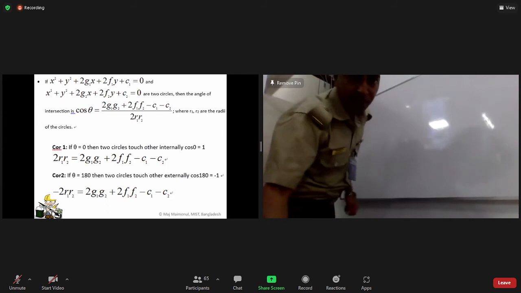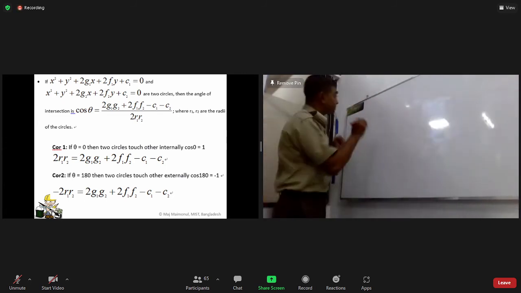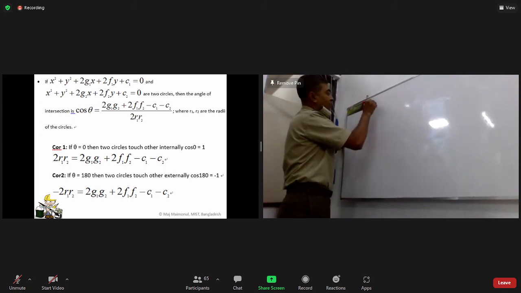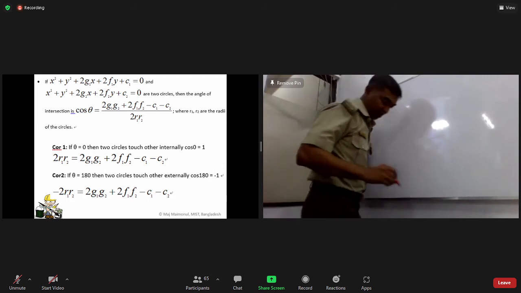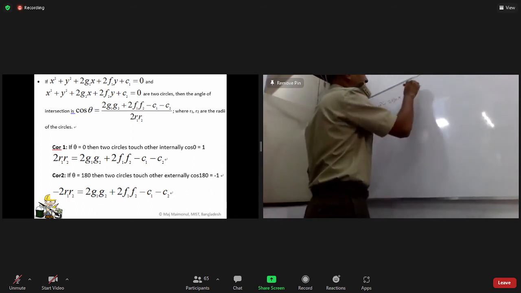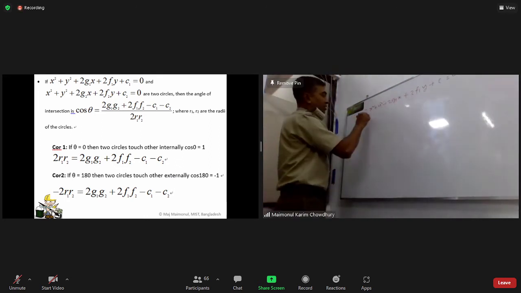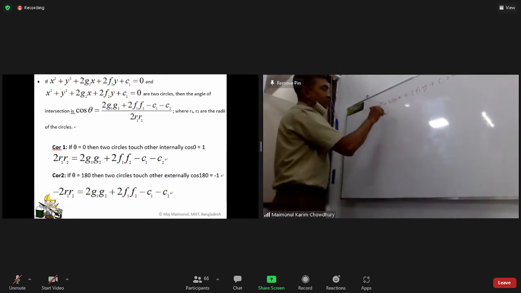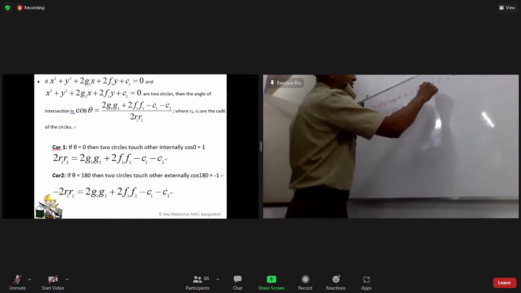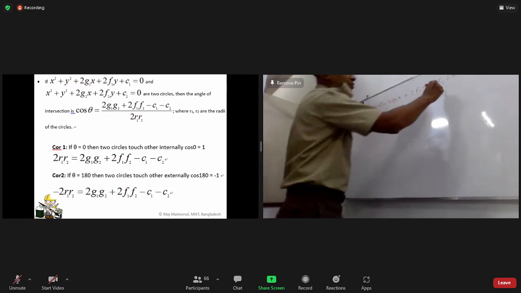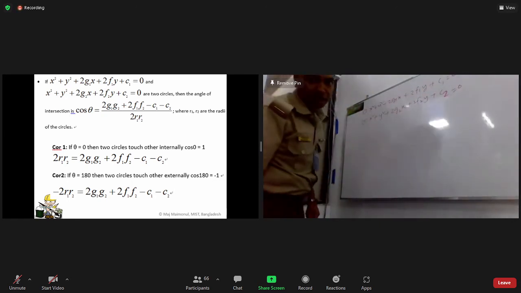You already see two circles: x square plus y square plus 2g1x plus 2f1y plus c1 equal to 0, and x square plus y square plus 2g2x plus 2f2y plus c2 equal to 0.